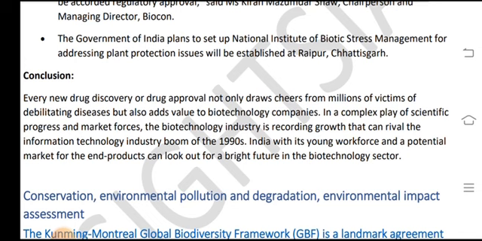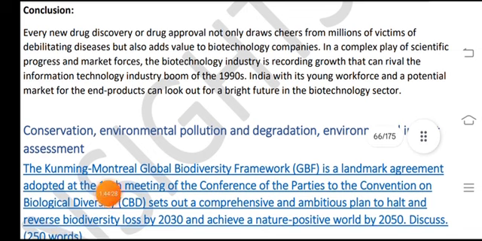The biotechnology industry is recording growth that can revive the information technology industry's boom of the 1990s. India, with its huge workforce and potential market for end products, can look out for a bright future in the biotechnology sector.